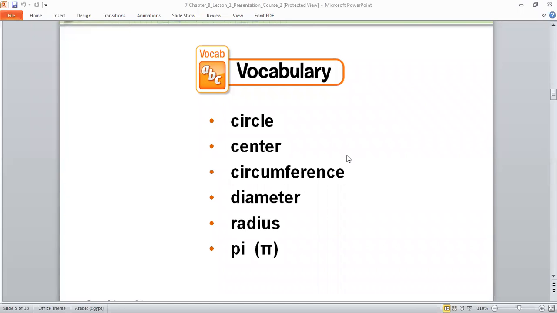Pi. Again, Turkey, read them again. Circle, center, circumference, diameter, radius, pi. Again, Ahmed, the last time. Read them. Circle, center, circumference, diameter, radius, and pi.